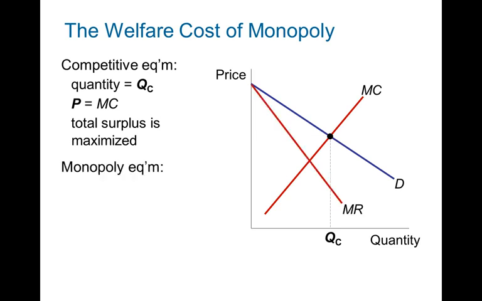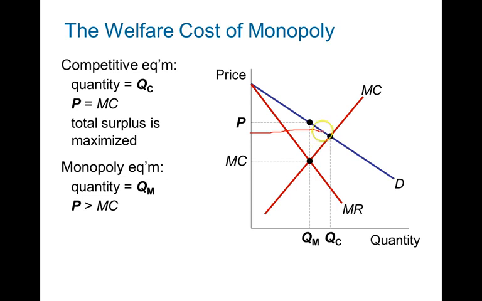But in the monopolist equilibrium, the price they are charging is far higher than the cost to produce the last unit. So you are charging a price, P, which is much higher than what it is costing to produce it, which is MC. So technically, if the monopolist chose to produce here, let's say, this unit, they could have increased production and it would still cost them much lower to produce it. They could still make profit.